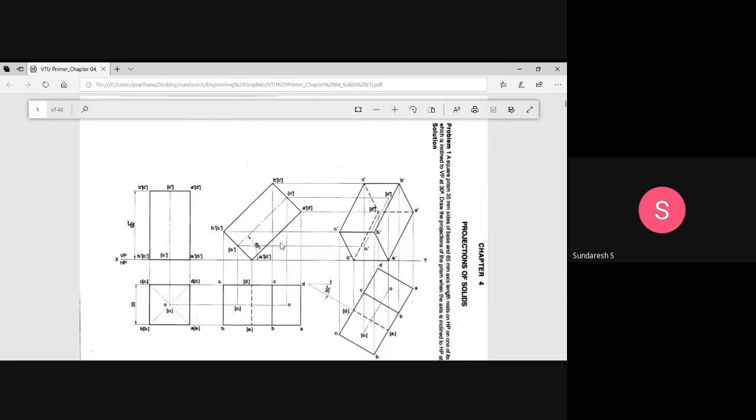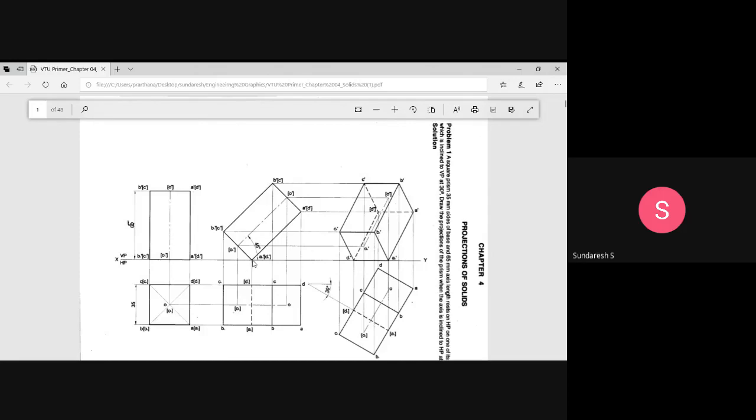The first thing you can do: see, this axis is there, no? This O1 is on the axis, and it is perpendicular to this edge, am I right? The base I am talking about is the B1 dash and A1 dash base edge. The axis is perpendicular to it. If the axis is inclined at 45 degrees, then this base edge should also be inclined at 45 degrees.